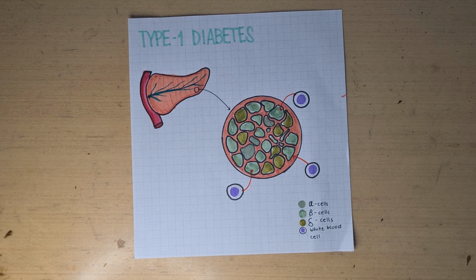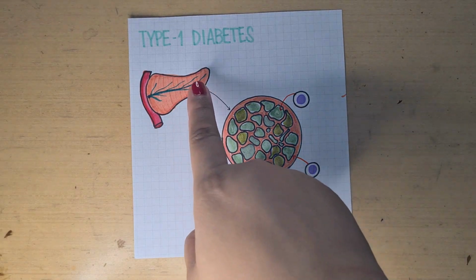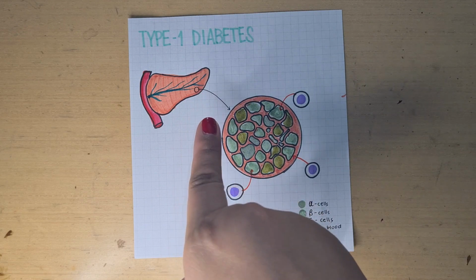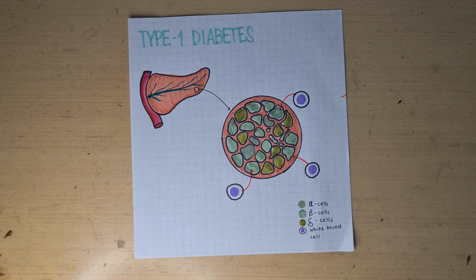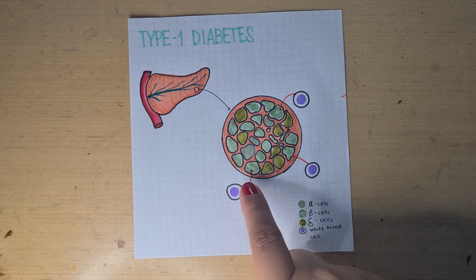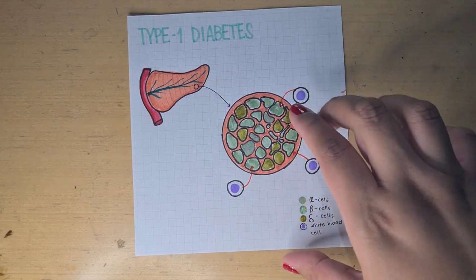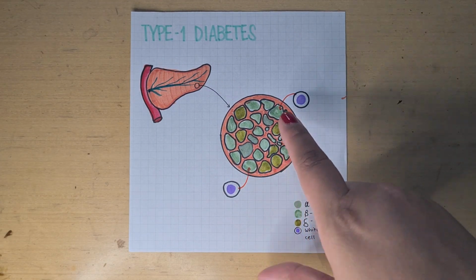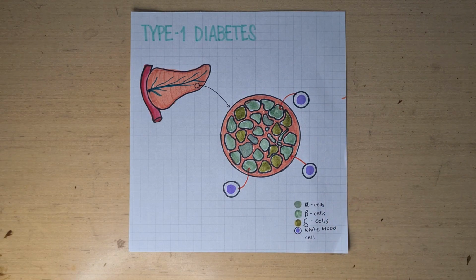And as you could see in the image, this is of course the pancreas. And this pancreas has several islets of Langerhans which are divided or categorized into different cells. And these different cells will be responsible for the production of different hormones. And as you could see, the things that are pointed to by the arrows in here are beta cells. And the beta cells are the ones responsible for producing insulin.